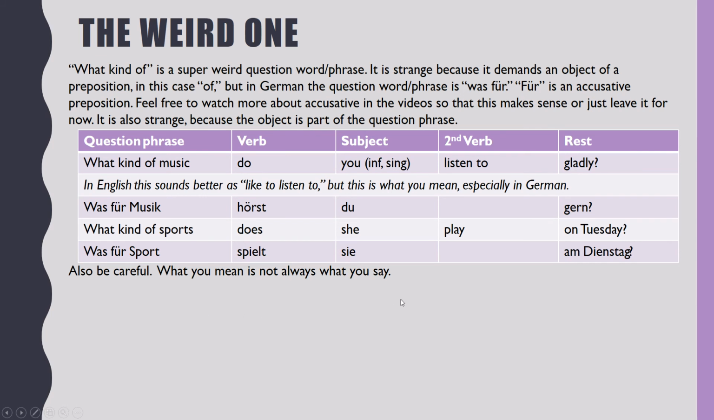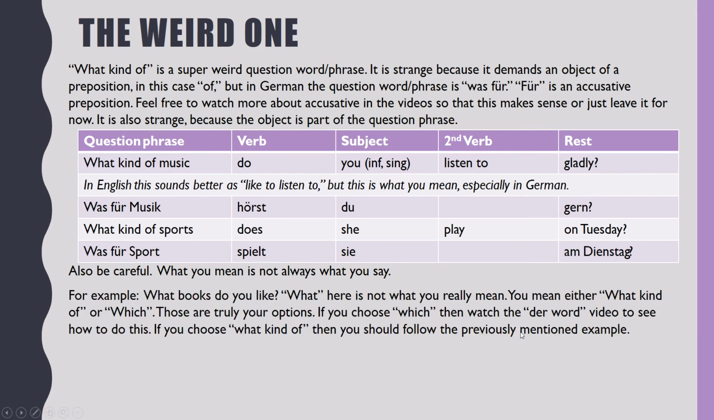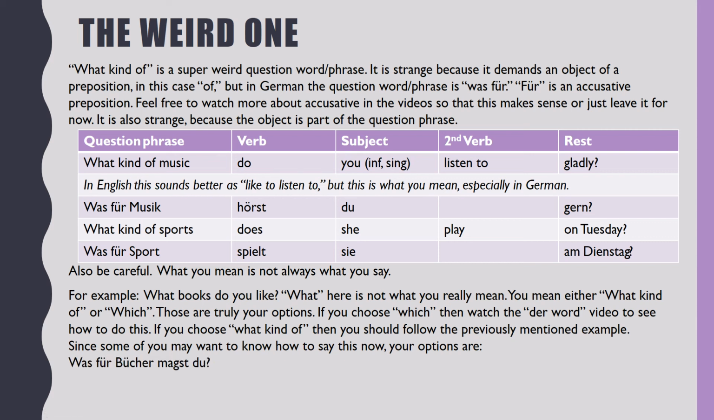Also be careful. What you mean is not always what you say. For example, what books do you like? What here is not what you really mean. You mean either what kind of or which. What kind of books do you like? Or which books do you like? Those are truly your options. If you choose which, then watch the dare word video to see how to do this. If you choose what kind of, then you should follow the previously mentioned example above. Since some of you may want to know how to say this now, your options are either Was für Bücher magst du? Or Welche Bücher magst du?